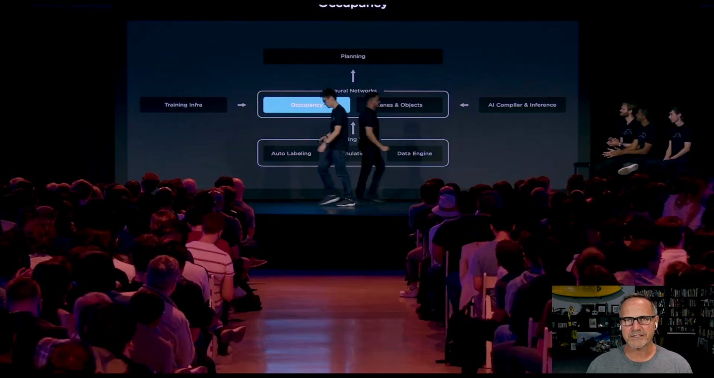All right, and then we get to Phil talking about occupancy networks in some greater detail. So what I'm going to do is play and pause the video and talk about the sections as he goes through them.